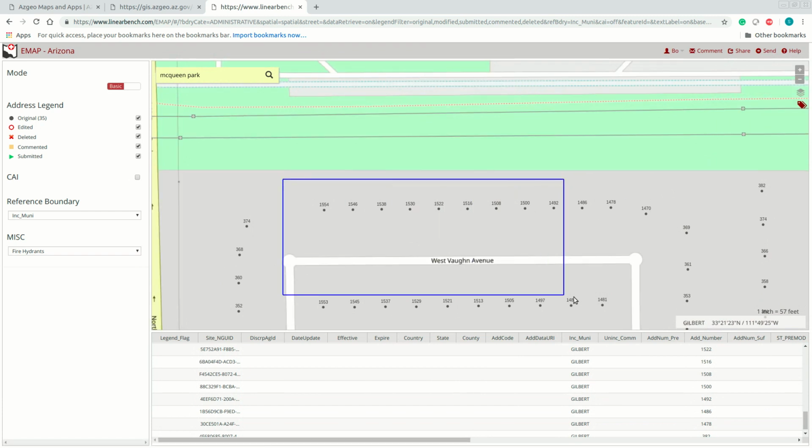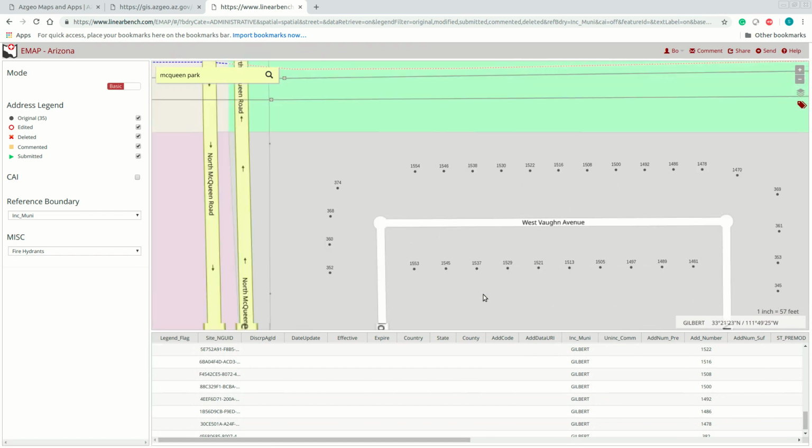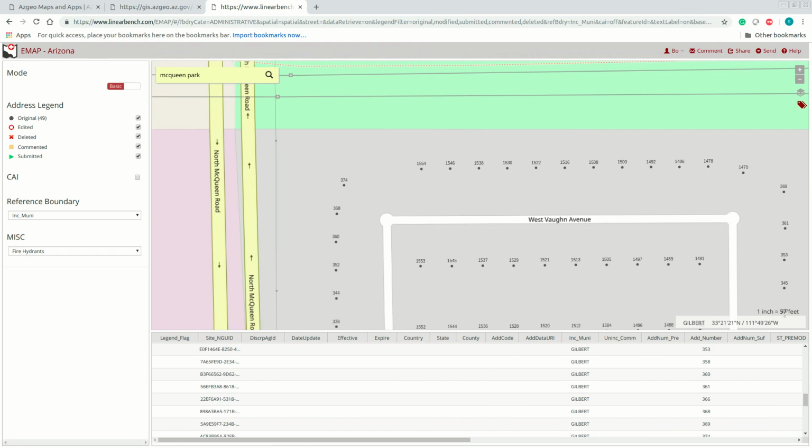You can zoom in closer by holding Shift while dragging a box with the mouse. And now that you're closer, you can see the address number labels appear on top of the points.